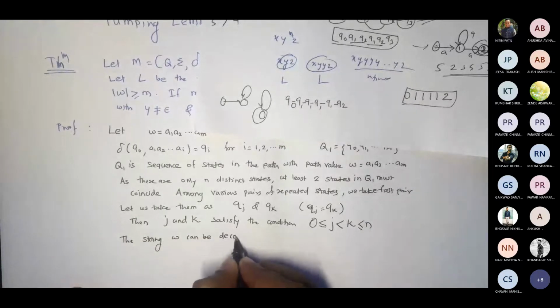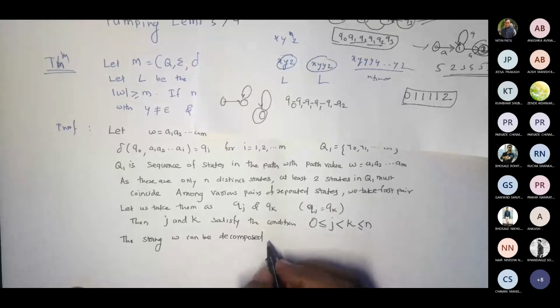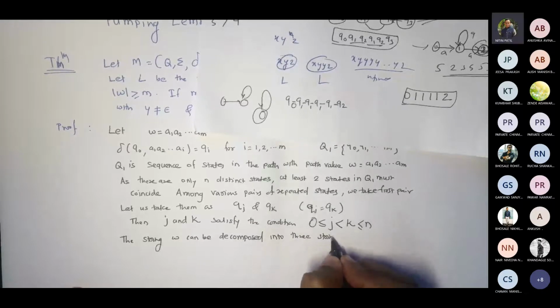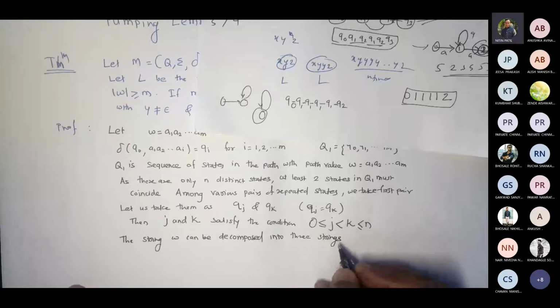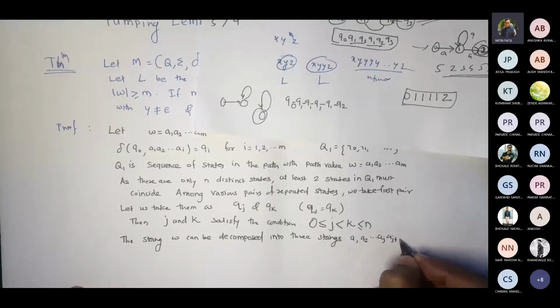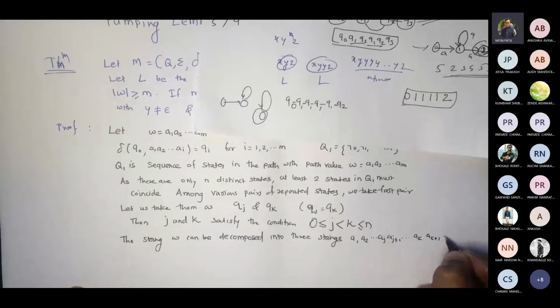The string W can be decomposed into 3 strings: A1, A2, dot dot dot AJ, AJ plus 1, dot dot dot AK, AK plus 1, dot dot dot AM.